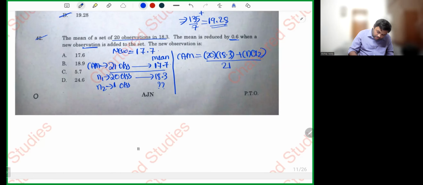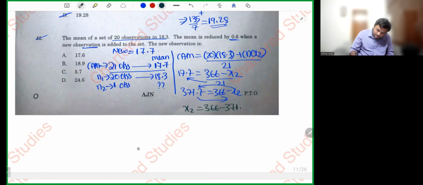So 17.7 is equal to (366 plus X2) divided by 21. So 17.7 into 21, 371.7 is equal to 366 plus X2. Send 366 here.